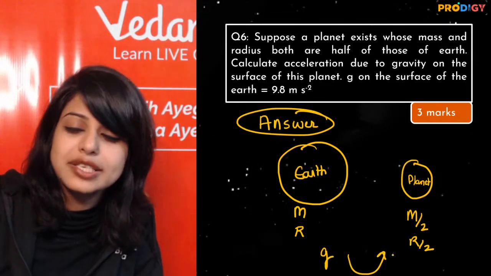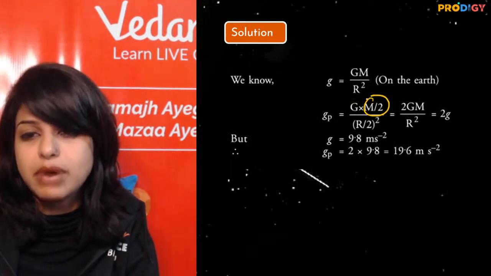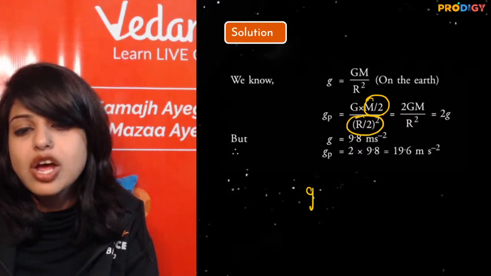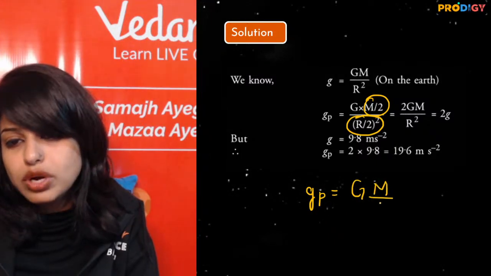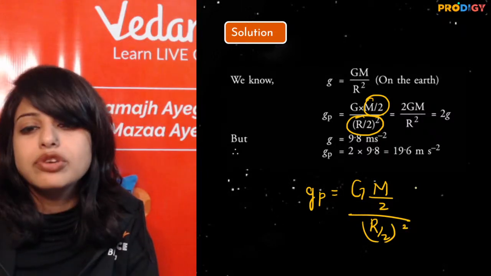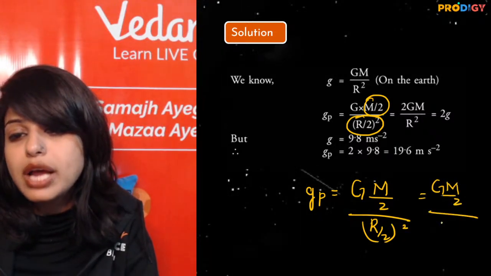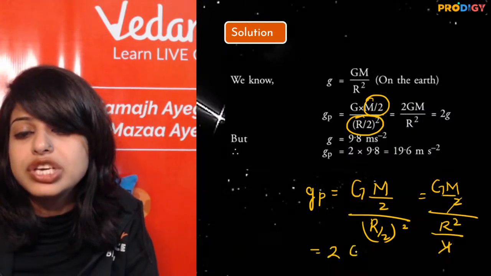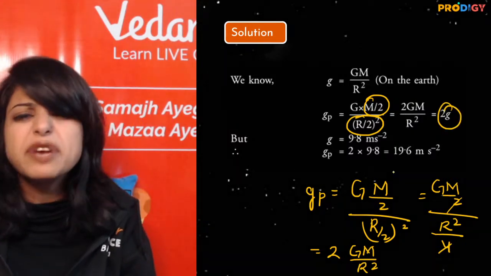How will we do this? Super easy, ma'am. We will just put the value of mass and the radius as given for the planet. So for the planet, it is capital G, m by 2 upon r by 2 whole square. When we solve this, my answer is capital G m by 2 upon r square by 4. So ideally I get twice of G capital M by r square. So twice of g. So this becomes super easy, no?